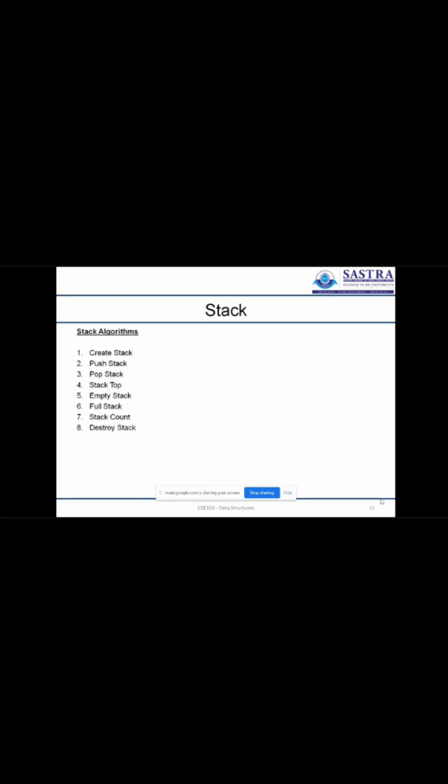For stack operations, there are majorly three basic operations: push, pop, and stack top. Push is adding an element into the stack, pop is removing an element from the stack, and stack top is checking what the value at the top of the stack is. These are the three basic stack operations. In our last class we discussed the push operation and its algorithm. These are the major stack algorithms we are going to discuss.